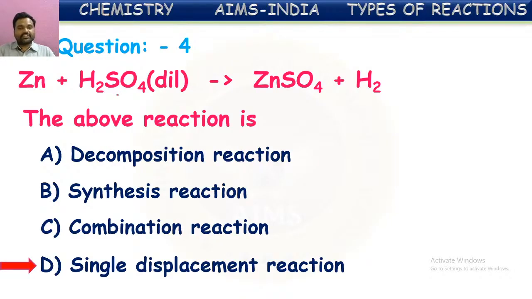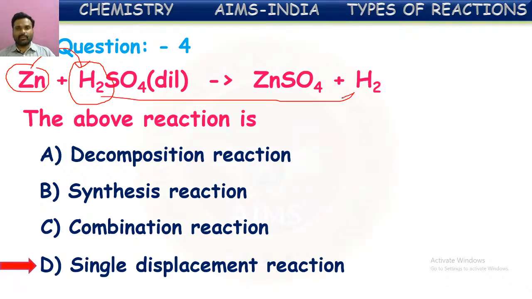It is a displacement reaction or single displacement reaction. Why? Because zinc is combining with sulfuric acid. Here, hydrogen is being replaced by the more reactive element zinc. So zinc sulfate is formed. Hydrogen is emitted in the form of gas. So a more reactive element is displacing the less reactive element hydrogen from its compound, and a new compound is formed.